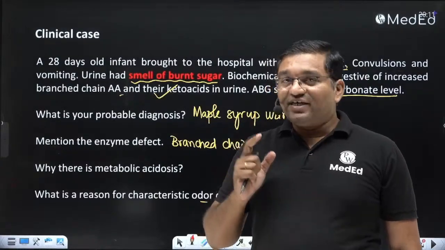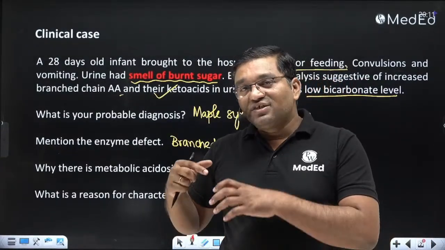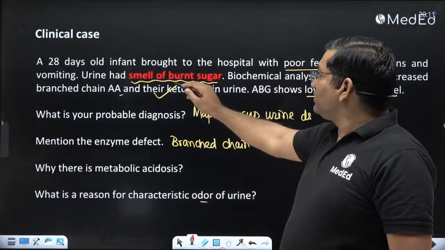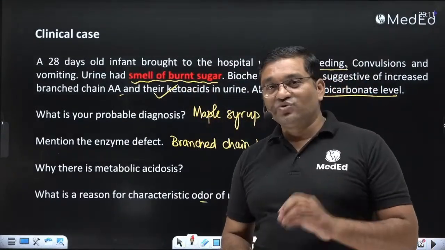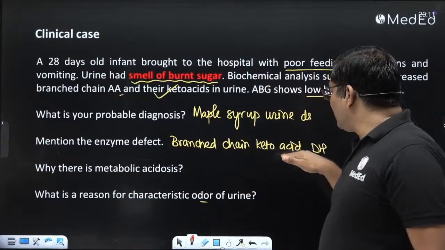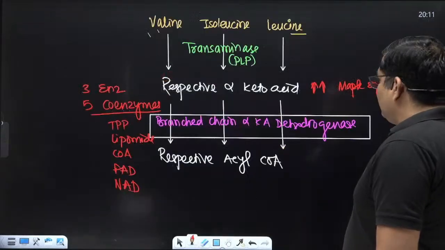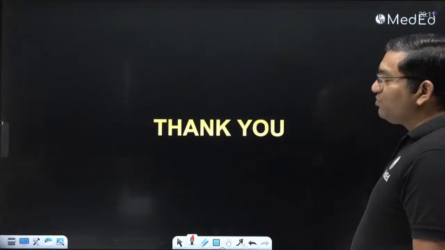So this is a fatal condition. Life expectancy is very less. Intellectual disability is there, and the characteristic feature is the smell of burnt sugar, because of deficiency of branch chain alpha keto acid dehydrogenase. So this is all about maple syrup urine disease.